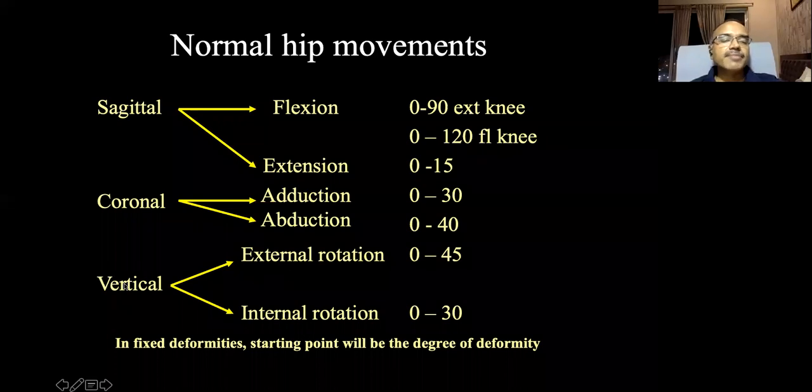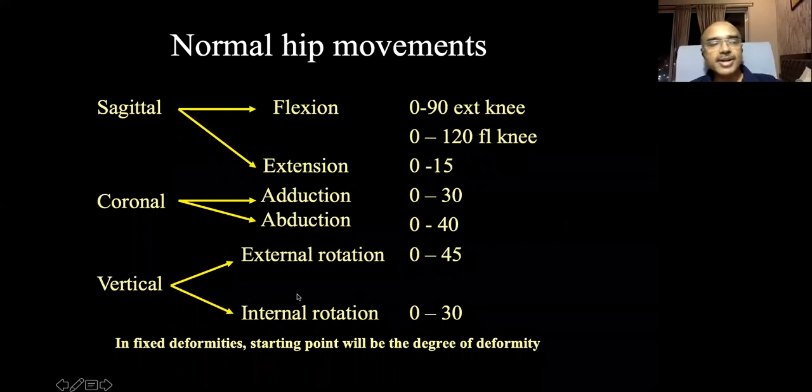The third plane is the vertical plane, or transverse plane, or axial plane. Remember, all three are the same. In this plane, the external rotation and internal rotation movements occur. External rotation is possible until about 45 degrees and internal rotation until about 30 degrees. So these are the three planes of movement, and these are the movements possible in the hip joint.